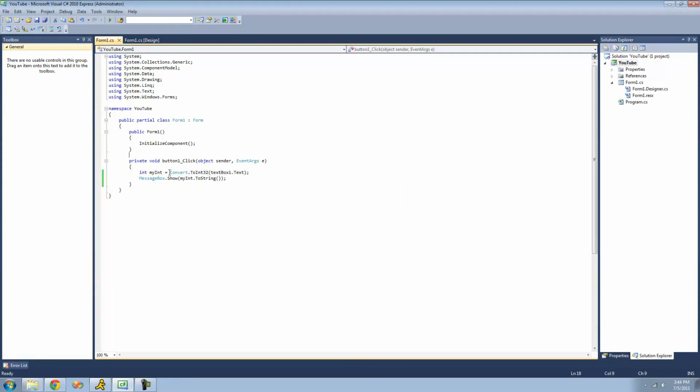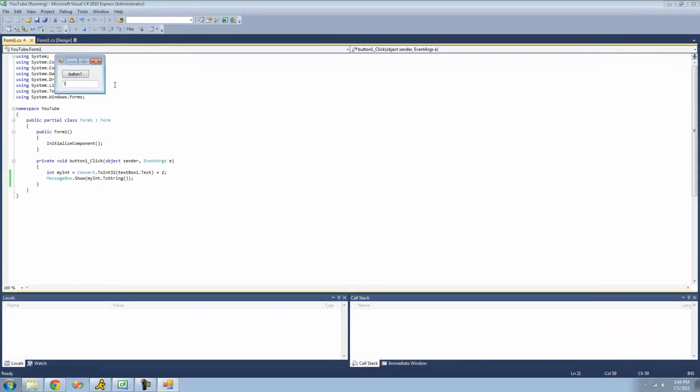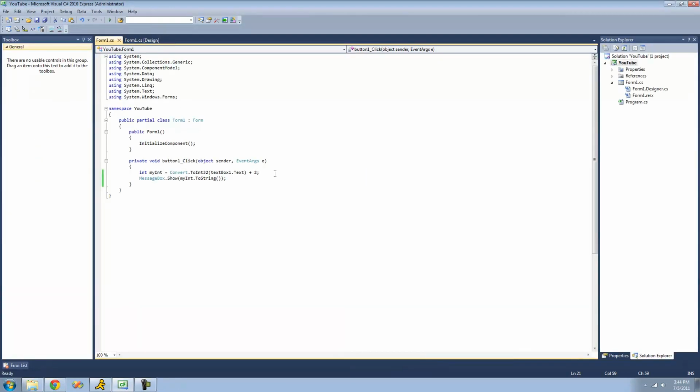So we can also do many things with this. We can treat it just as if it was a number. Like we can add 2 to it or something. We don't have to just leave it like that. We can treat it as if it was just a number or a variable. So we can just add 2 to it, type in like 10, we should get 12. Yep. So yeah.